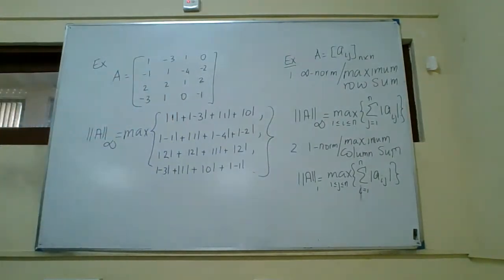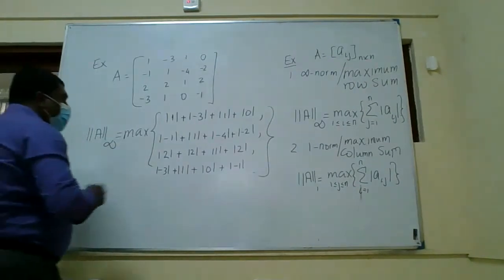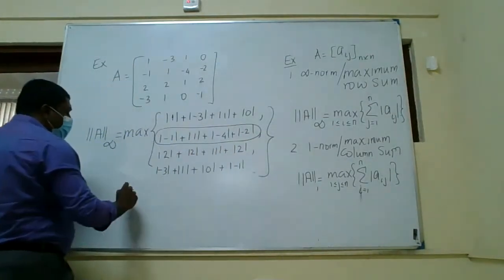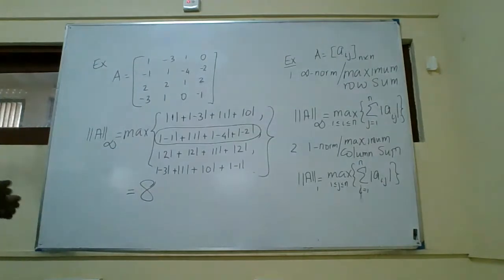I put the sum of all 4 rows separately: row 1 sum, row 2 sum, row 3 sum, row 4 sum, absolute sums, and then you take the maximum. It will be 8, I believe. This one gives you the maximum, so you can check the work. So the infinity norm is 8.